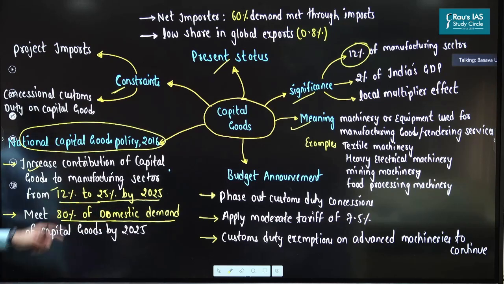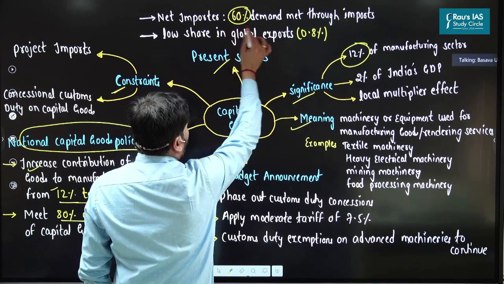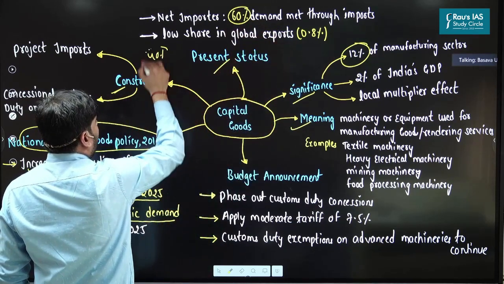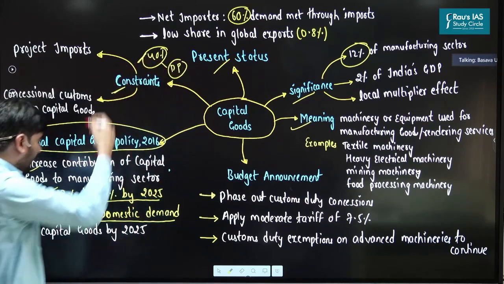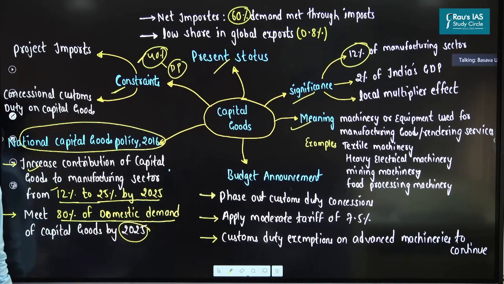And second, as I said, almost 60% of the demand for capital goods we are meeting through imports, and the remaining 40% is from domestic production. So this 40% we want to increase to 80% by the end of 2025. So we are trying to double the production of capital goods in India.